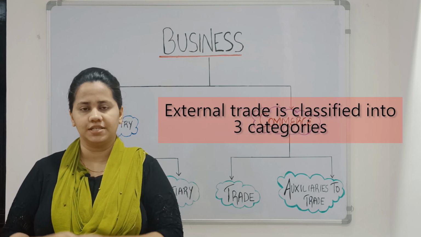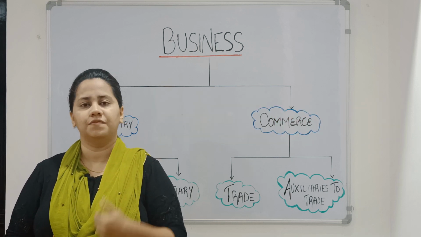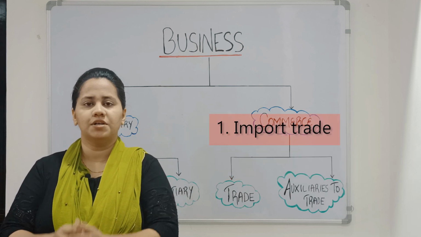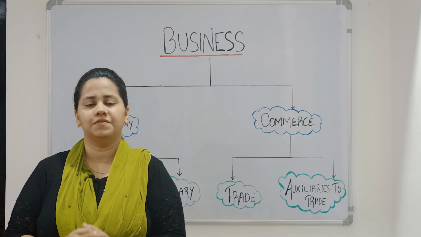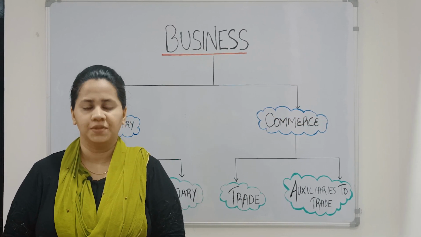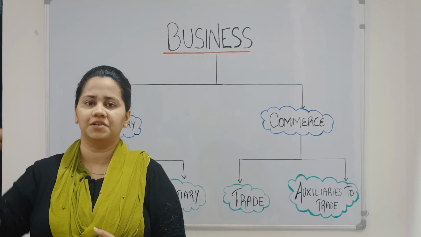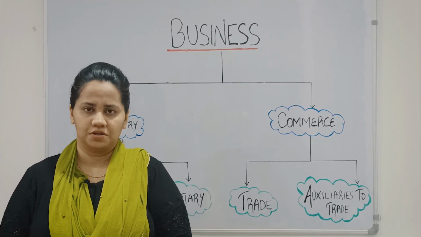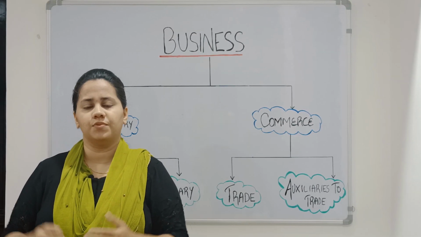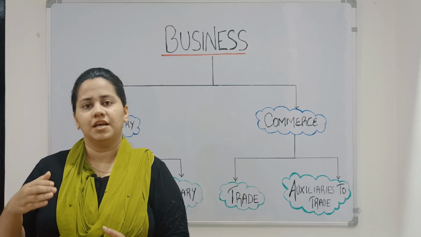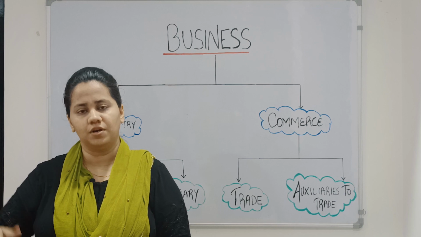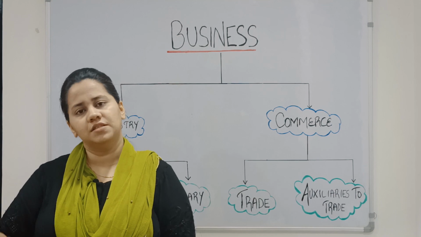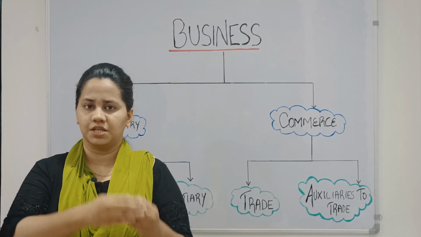Moving forward to external trade. Now external trade is classified into three categories. The first one is import, second one is export, and third one is entrepot. So what is import? For example, if there are firms in country A, and they are buying goods from firms in country B, it is known as import. It means you are buying goods from another country. So import. What is export? Export is when the firms in country A are selling the goods which are produced in their own country to another country, that is country B. So export is when you are producing the goods in your country but selling it to some other country. So this is import and export.